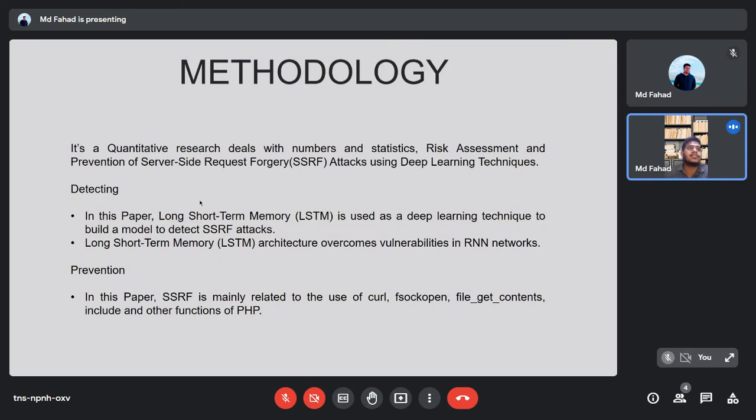This is the methodology. For detecting, I use in this paper an LSTM model, using deep learning technique, and build a model to detect SSRF attack. The LSTM architecture also overcomes vulnerabilities of the RNN network. And for the prevention, since SSRF is mainly related to this, I use this type of PHP function for prevention.